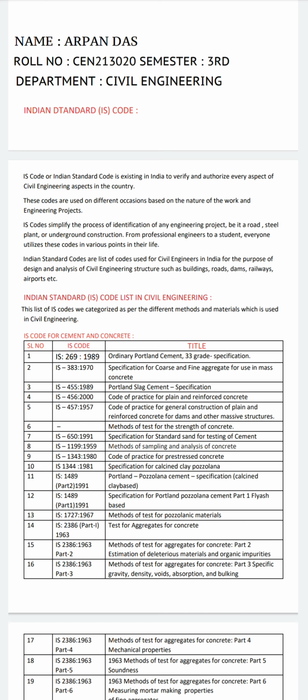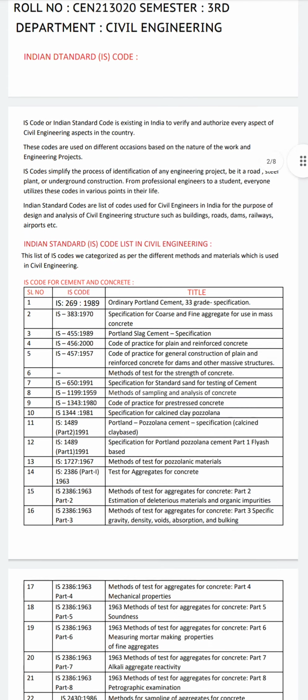There are 7 to 8 parts. The first part is Method of Test for Pozzolanic Materials. Part 1, Test for Aggregates for Concrete. Part 2, Methods of Test for Aggregates for Concrete. Part 3, Methods of Test for Aggregates for Concrete: Specific Gravity, Density, Voids, Absorption and Bulking.